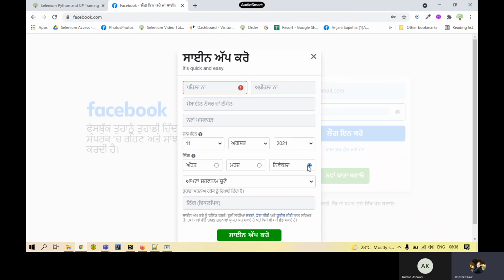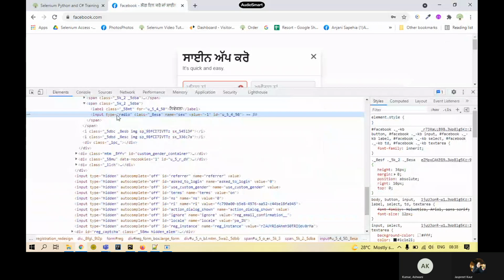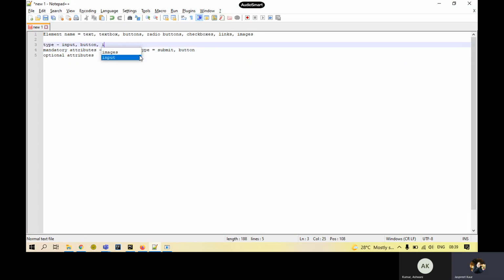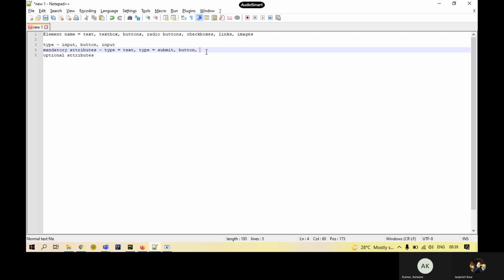If I inspect this radio button, the type again is input because it is also collecting some input. So it is input, and the mandatory attribute is type again, but the value to it has been changed to radio. That is in the case of radio buttons. The type was input again, and the mandatory attribute value came out to be radio.